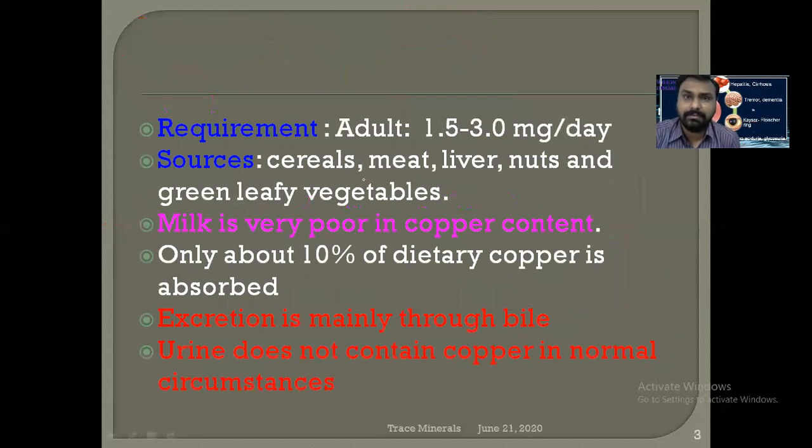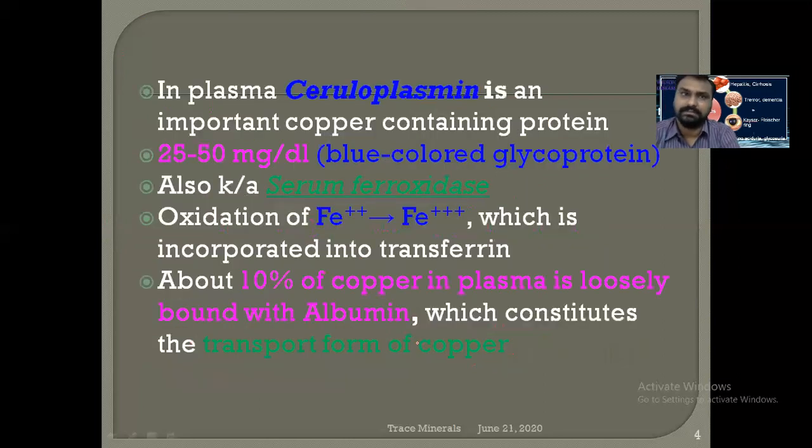Now the daily requirement of copper is around 1.5 to 3 milligram. It is present in cereals, meat, liver, nuts, and green leafy vegetables. Remember, milk is poor in copper content, and only 10% of dietary copper is absorbed. It is excreted through the bile, and urinary excretion is very little in normal circumstances. So as we know, ceruloplasmin is a copper containing protein, around 25 to 50 milligram per deciliter.